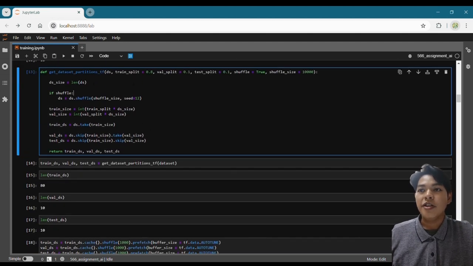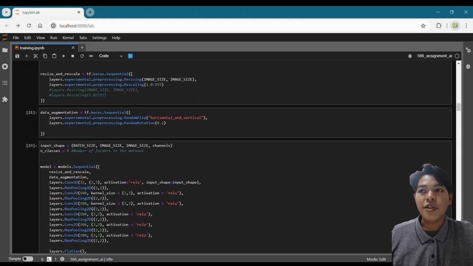We have the train split as 0.8, which indicates 80%, and the validation split to be 0.1 for 10% validation for the training, and the test split to be 10% also. The reason why the test split is 0.1 is because we split the validation and the testing, which initially had 20%.